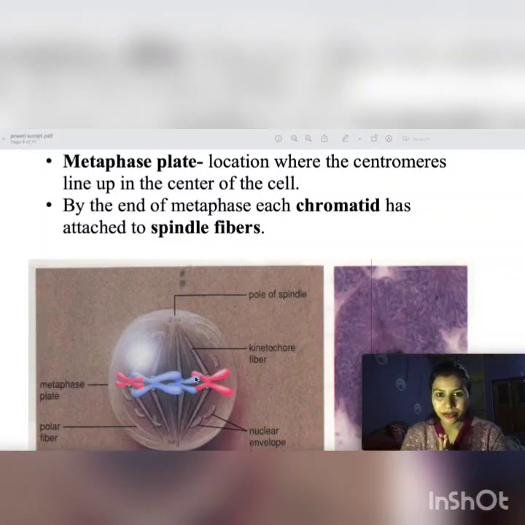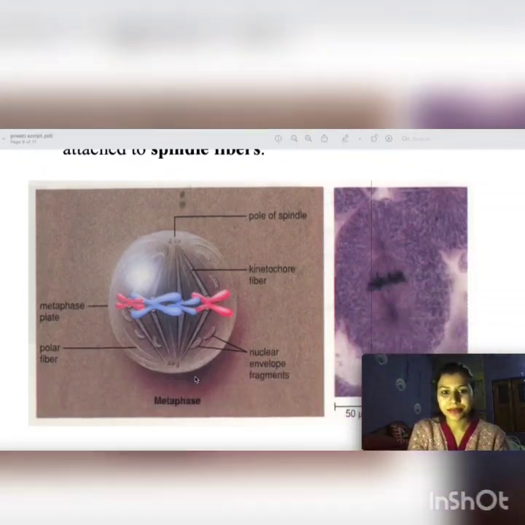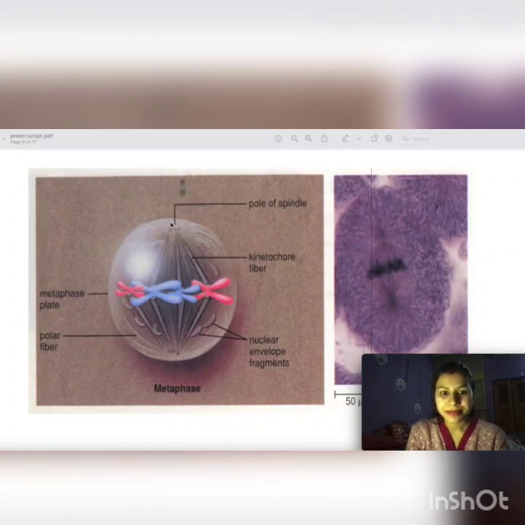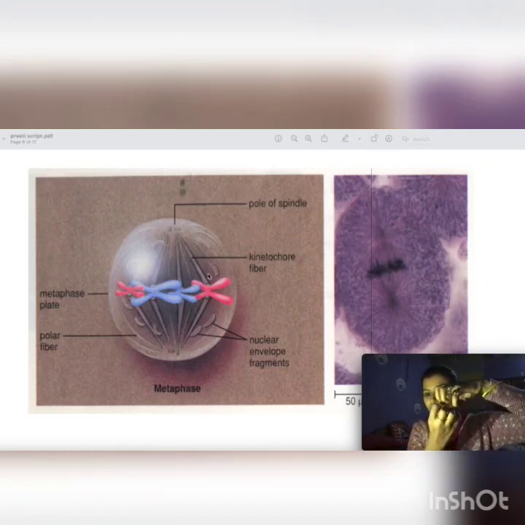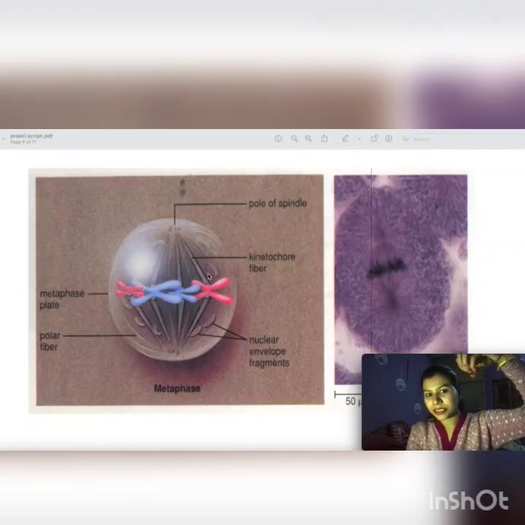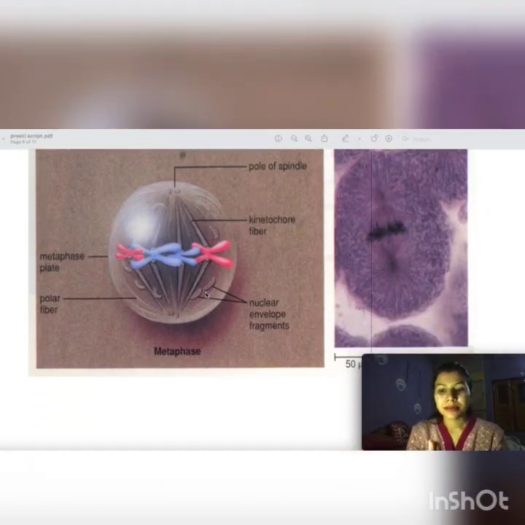By the end of metaphase, the chromatids have attached to the spindle fiber. See, this is a pole of the spindle. Metaphase plate is there, the polar fiber, nuclear envelope fragments. See the fragments. The nuclear envelope has completely broken down. The kinetochore fiber is there, which helps to attach to the pole of the spindle. This is metaphase.